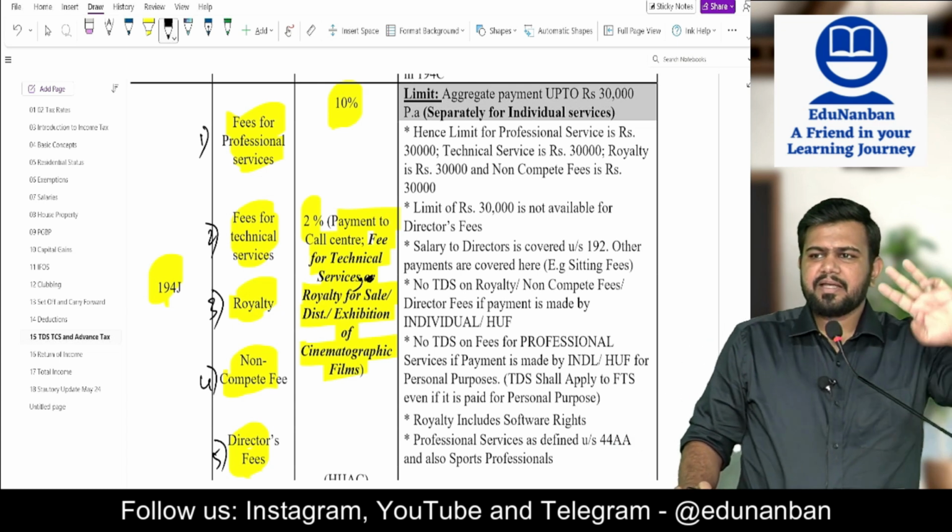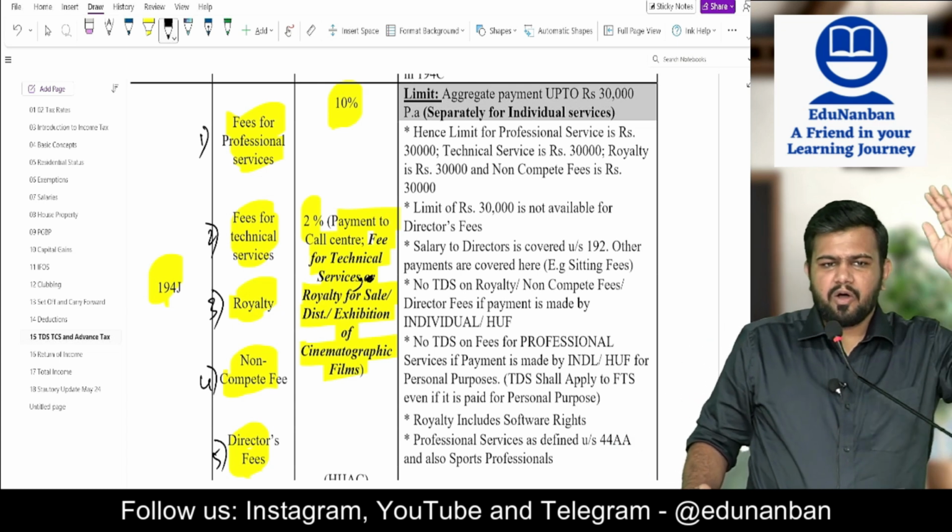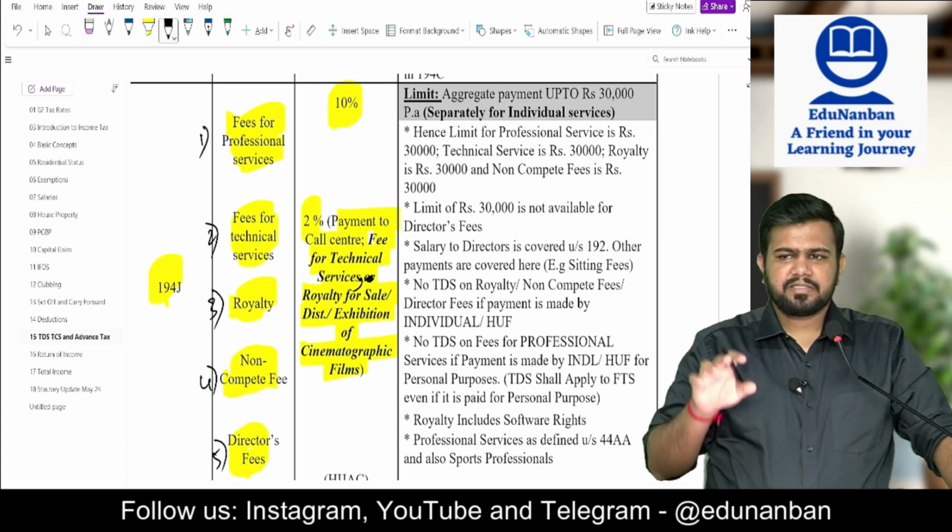So in these 3 cases, 2% is the TDS rate. In all the other cases, 10% is the TDS rate.